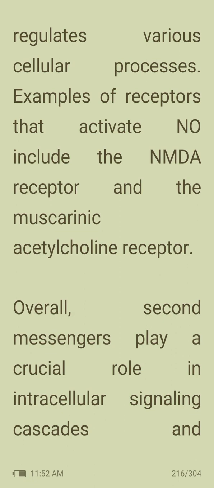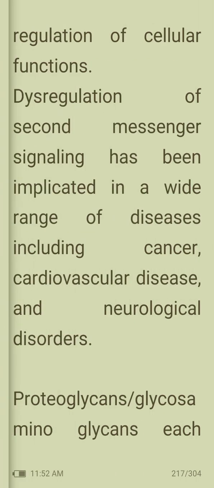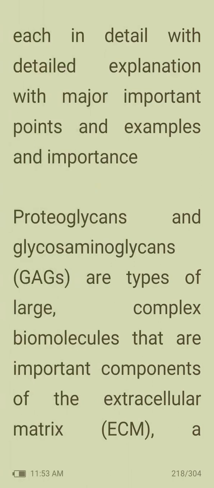Overall, second messengers play a crucial role in intracellular signaling cascades and regulation of cellular functions. Dysregulation of second messenger signaling has been implicated in a wide range of diseases including cancer, cardiovascular disease, and neurological disorders. Then proteoglycans, glycosaminoglycans. In detail, proteoglycans and glycosaminoglycans, or GAGs, are types of large complex biomolecules that are important